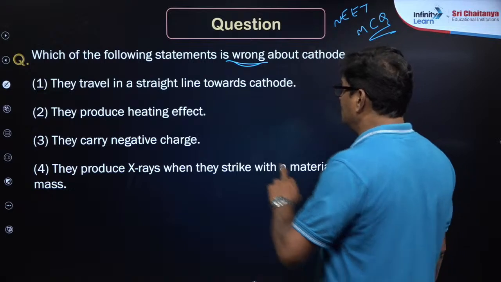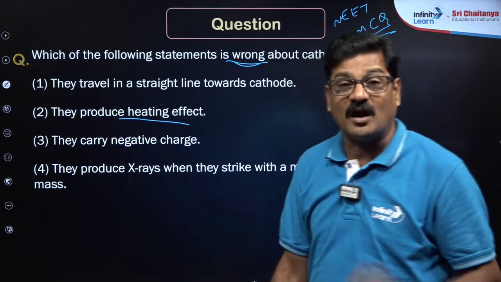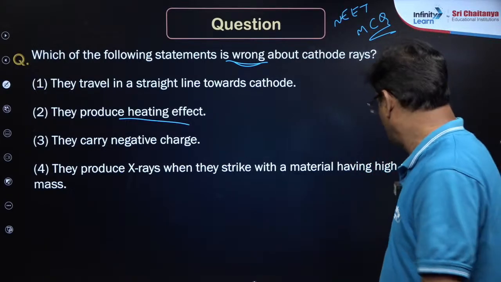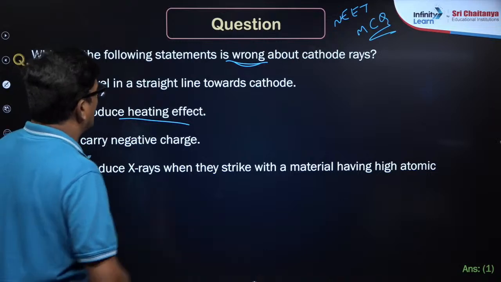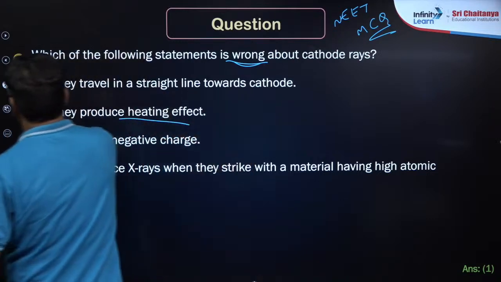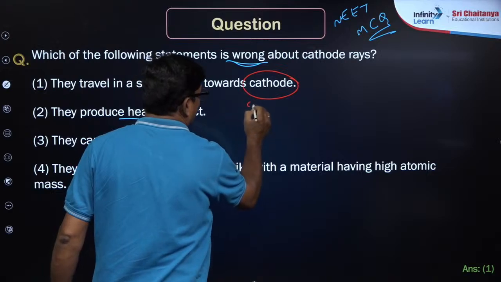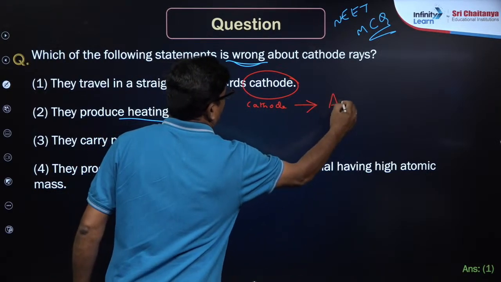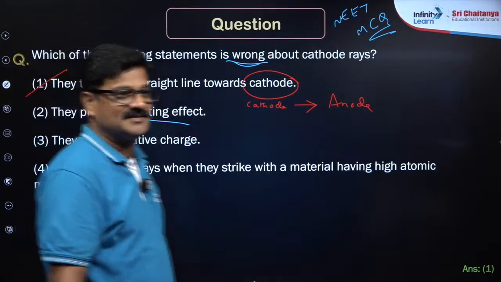They produce heating effect, no, unless they bombard, they don't produce heating effect. So option 1, they travel in a straight line towards cathode, is wrong, beta. They travel from cathode to anode. So the first option is the wrong one.